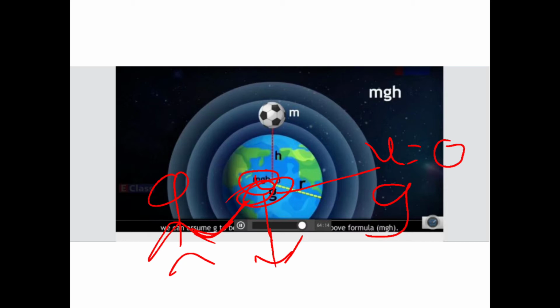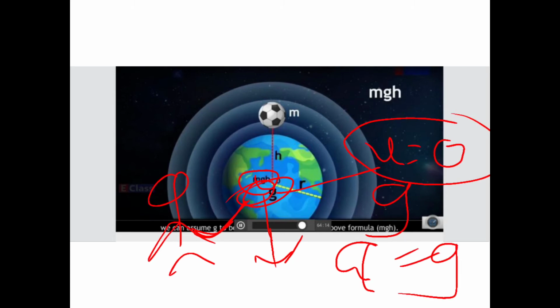Here you will take the initial velocity u as 0 and a is nothing but g, right? Because the object is falling, it is coming down, and acceleration due to gravity is also in a downward direction. So a is equal to g.